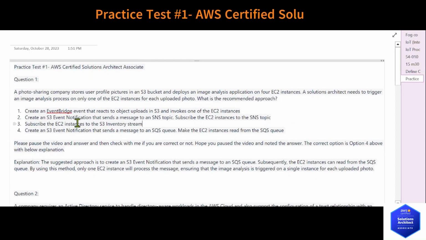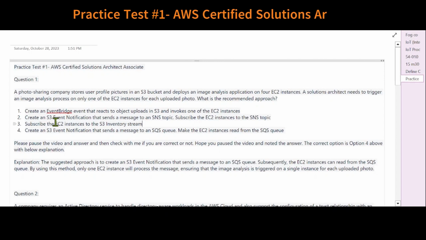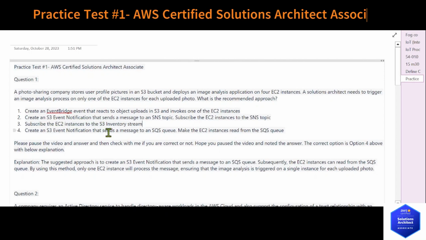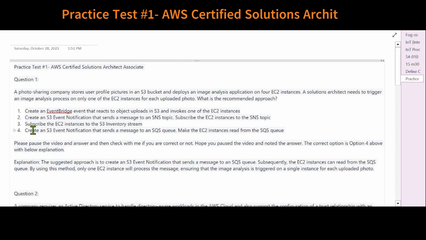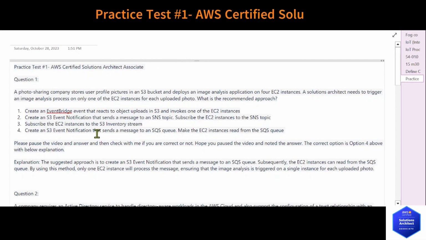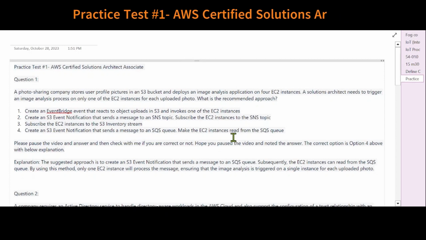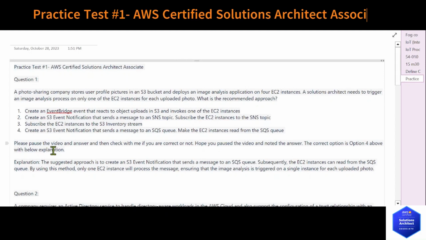1. Create an EventBridge event that reacts to object uploads in S3 and invokes one of the EC2 instances. 2. Create an S3 event notification that sends a message to an SNS topic. Subscribe the EC2 instances to the SNS topic. 3. Subscribe the EC2 instances to the S3 inventory stream. 4. Create an S3 event notification that sends a message to an SQS queue. Make the EC2 instances read from the SQS queue.